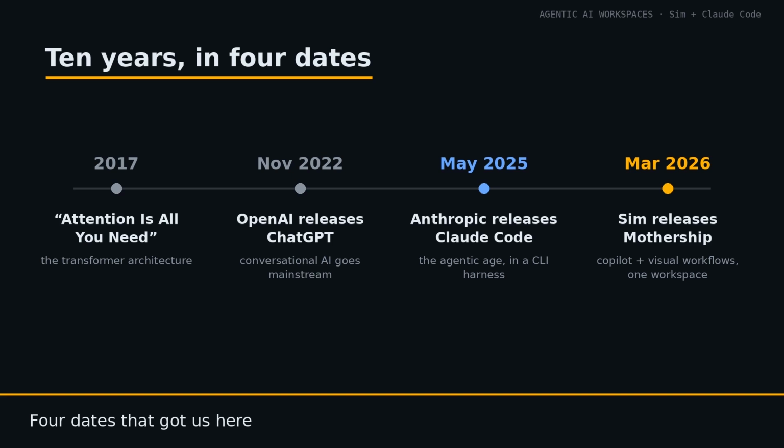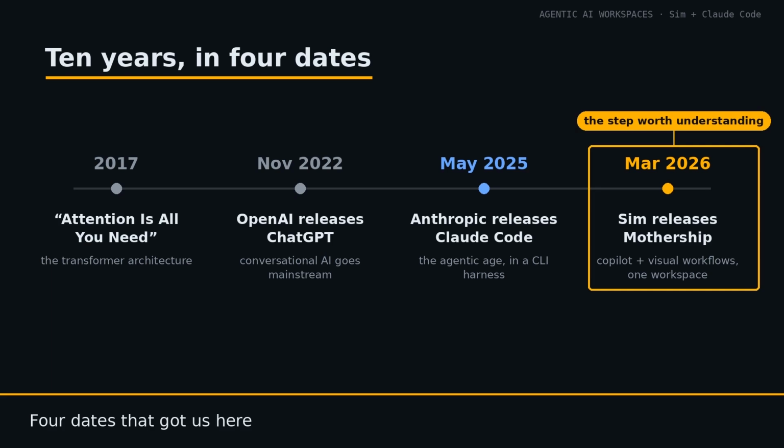In May 2025, Anthropic released Claude Code, the age of agentic AI began, and the CLI harness became the popular shape for it. And in March 2026, Sim released Mothership, which combined conversational AI, the Sim copilot, with visual workflows in one comprehensive agentic AI workspace.